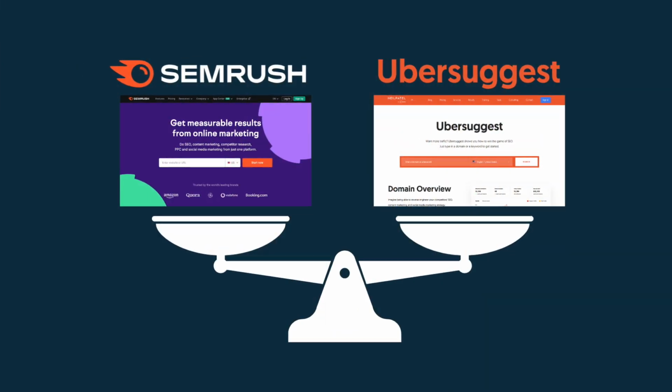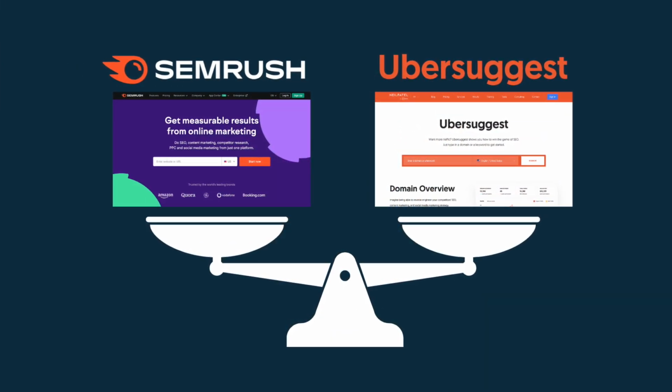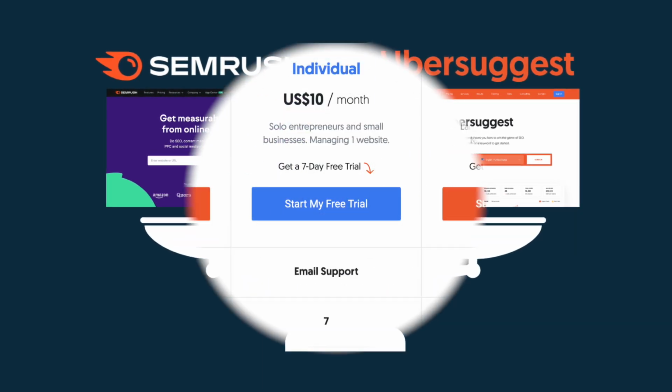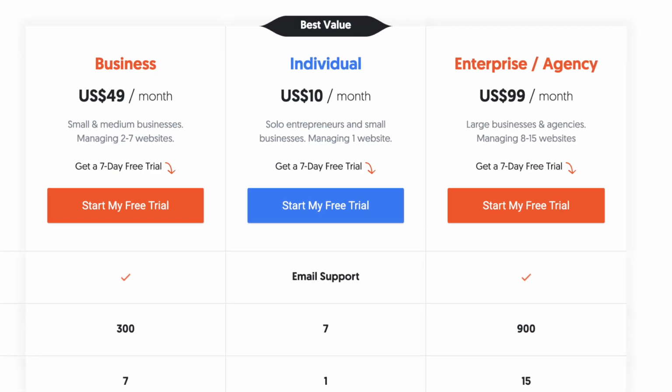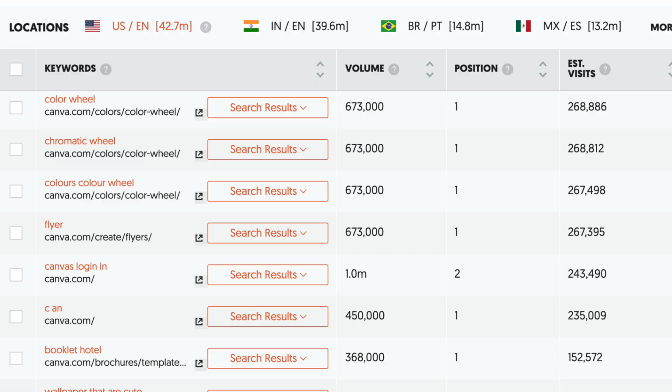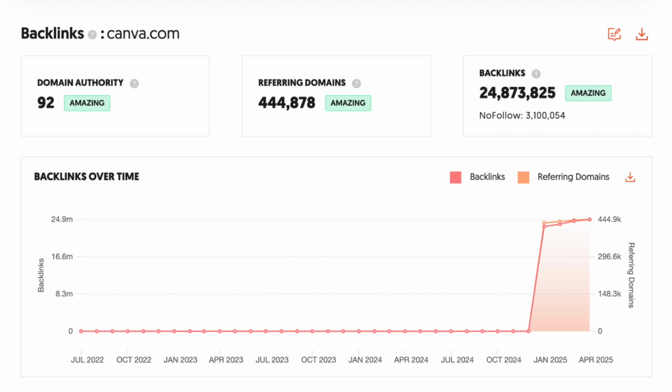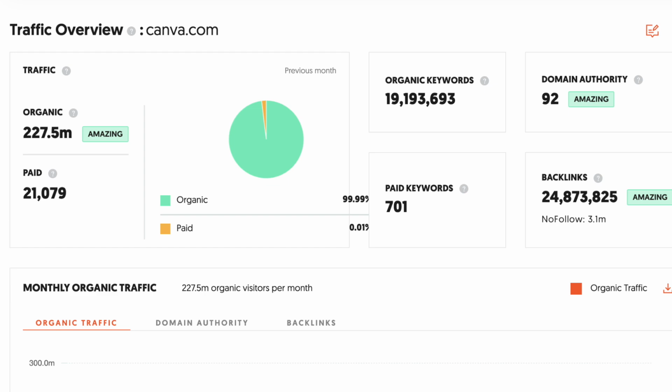Okay, so those are the key reasons you might want to use Ubersuggest over Semrush. Let's wrap things up with a quick verdict. So which tool is better, Ubersuggest or Semrush? Well, both have their merits. Ubersuggest is the more compelling option for those on a budget, offering essential features for basic keyword, backlink, and traffic research for a relatively low fee.